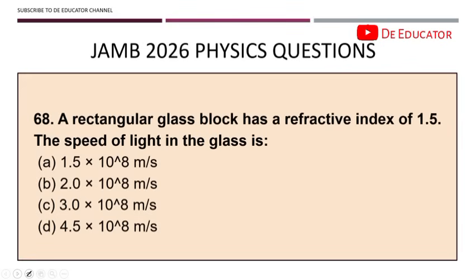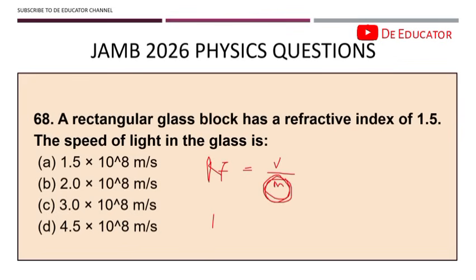The next question: the rectangular glass block has a refractive index of 1.5. The speed of light in the glass is equal to. Alright, so refractive index is equal to the speed in vacuum over the speed in the medium. Remember, vacuum is not a medium, right? So now, the speed of light in the glass. Is glass a medium or not? Take note, glass is a medium. So what are we looking for? We're looking for the speed in the medium.